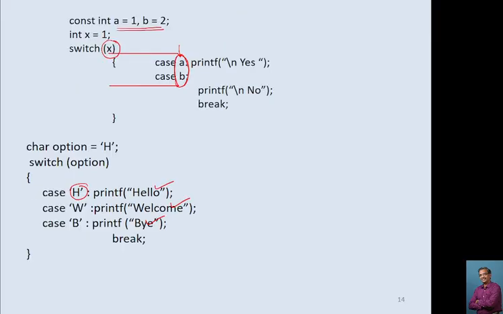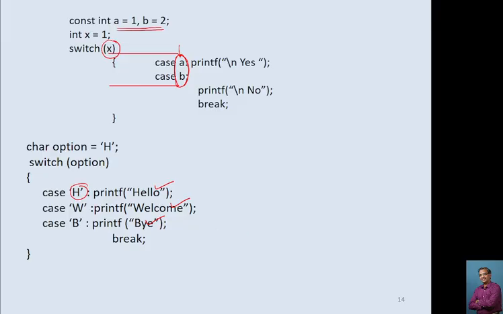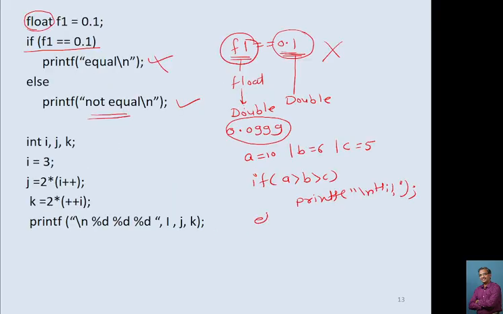I have to take one more example here in the if part. Okay, suppose it is like this, a is equal to 10, b is equal to 6, and c is equal to 5. अगर ऐसा हो, if a is greater than b, greater than c, printf high, else printf hello. ठीक है.